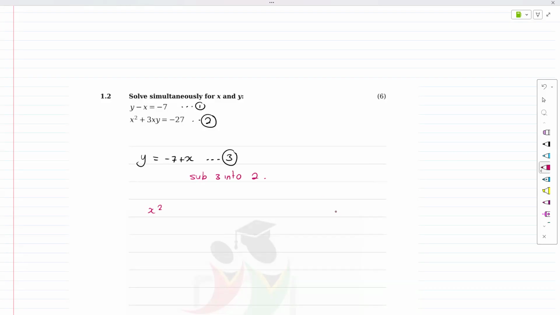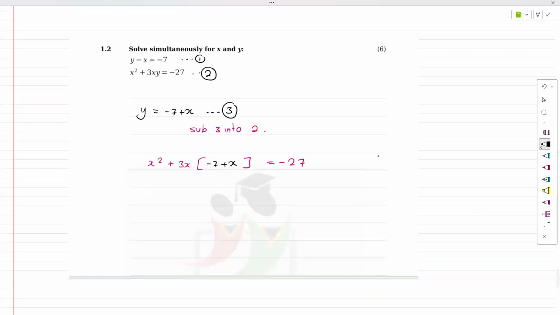We get x squared plus 3x into y equals 2 minus 27. The y value was minus 7 plus x. And generally, we would just simplify and solve. If we simplify, distribute here, we end up with x squared minus 21x plus 3x squared.